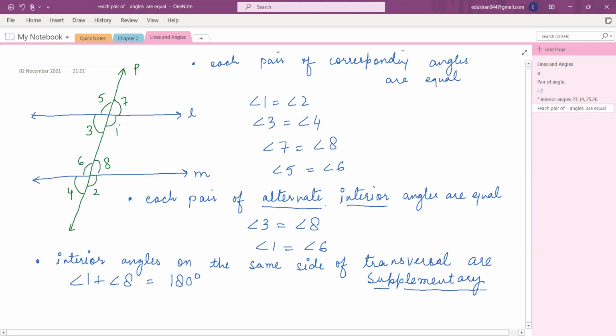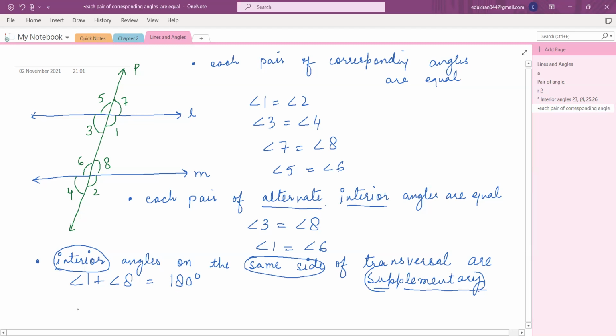So if the angles are on the same side of the transversal, and they are interior. Remember the terms interior and same side. You can highlight these two things. They should be interior, they should be on the same side. So they are supplementary. These three things are important. So angle 1 plus angle 8 is equal to 180 degree.